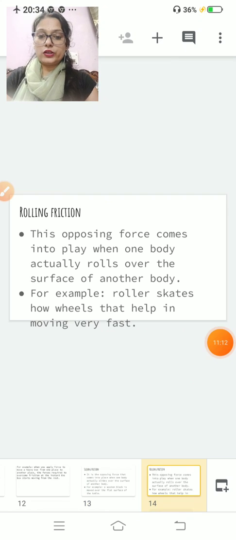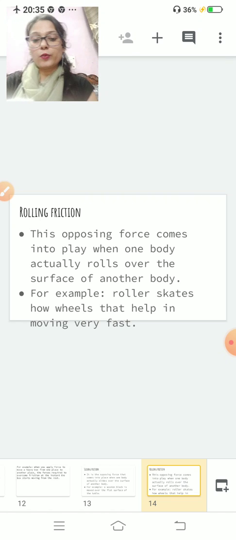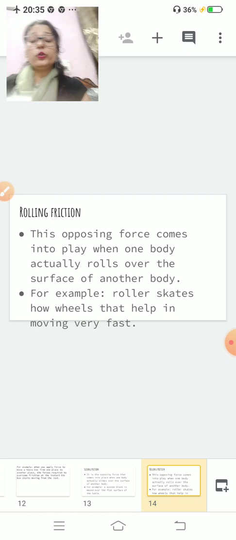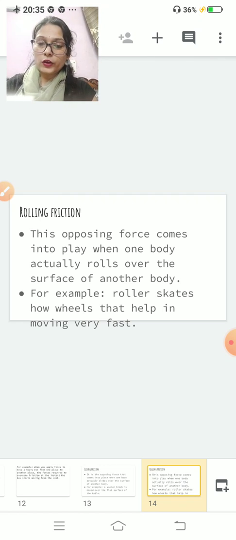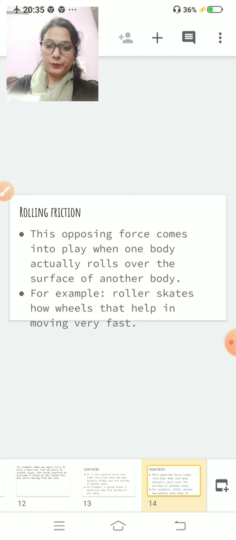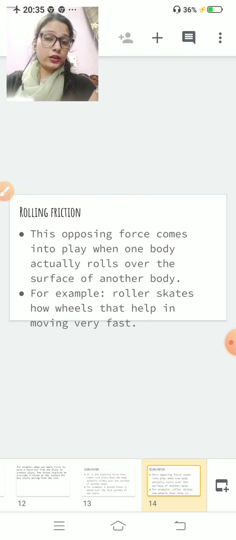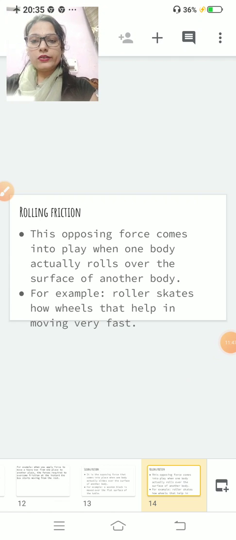Now, rolling friction. What do you mean by rolling friction? This opposing force comes into play when one body actually rolls over the surface of another body. For example, roller skates. Because of that, you can move easily. Roller skates have wheels that help in moving very fast.